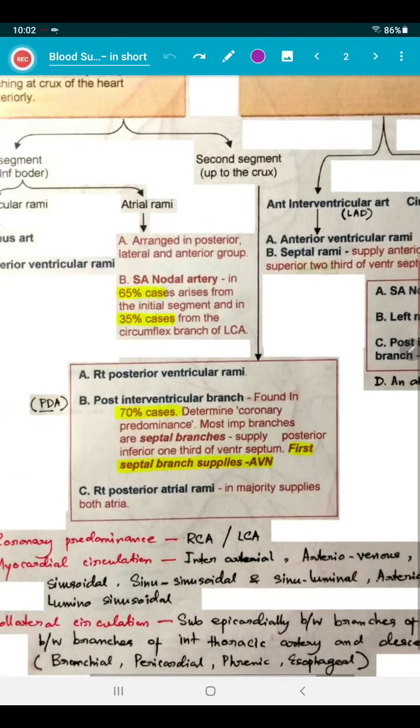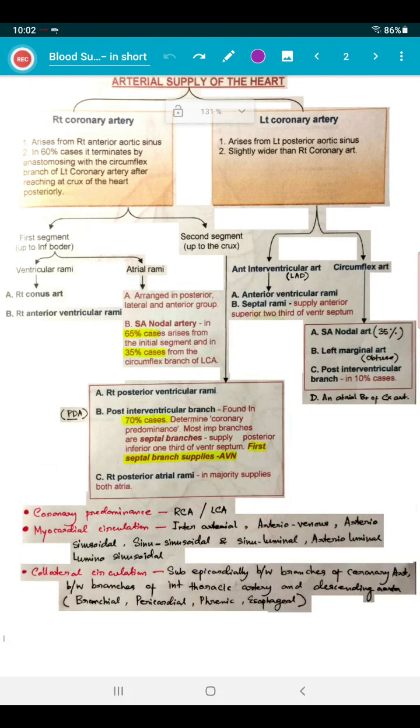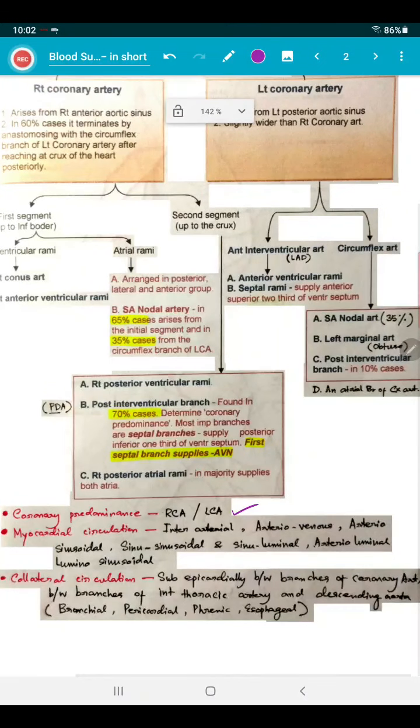Now our long question is almost finished. There are some notes. Coronary predominance, RCA or LCA, right coronary artery or left coronary artery, it may be both or mixed. Myocardial circulation, it may be of interarterial type, arteriovenous type, arteriosinusoidal type, sinusinusoidal type, and sinuluminal, arterioluminal, and luminosinusoidal type. These things you may not understand at this level. This is a little bit of postgraduate level, but you can just mention this term, not to clarify further.